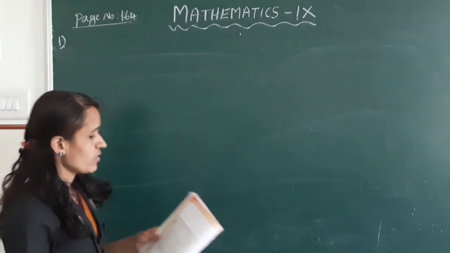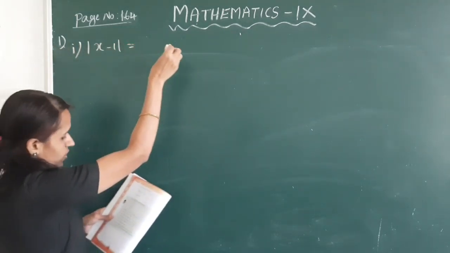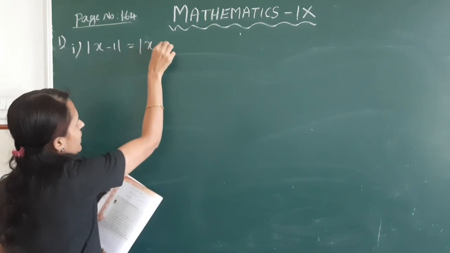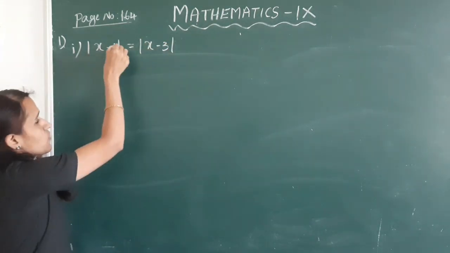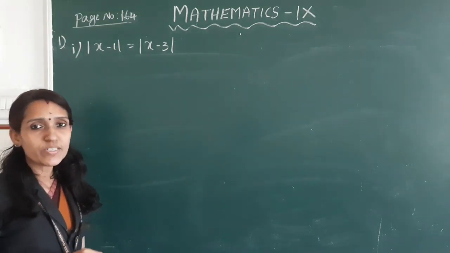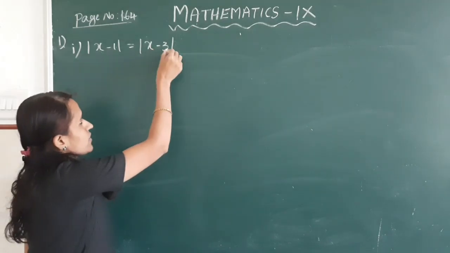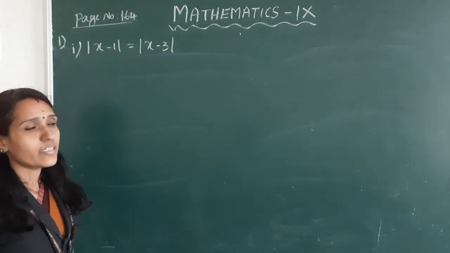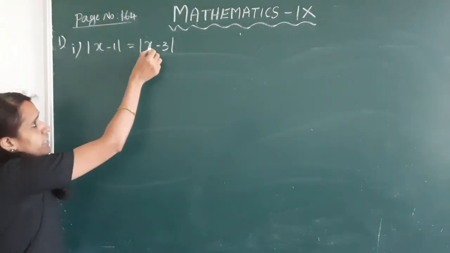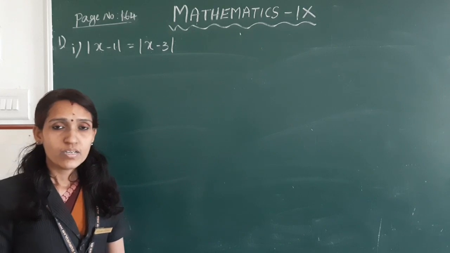Find those x satisfying each of the equations below. First question, mod x minus 1 is equal to mod x minus 3. Here, mod x minus 1 is the distance between x and 1. Mod x minus 3 is the distance between x and 3. Here, the distance between x and 1 and distance between x and 3 are equal.